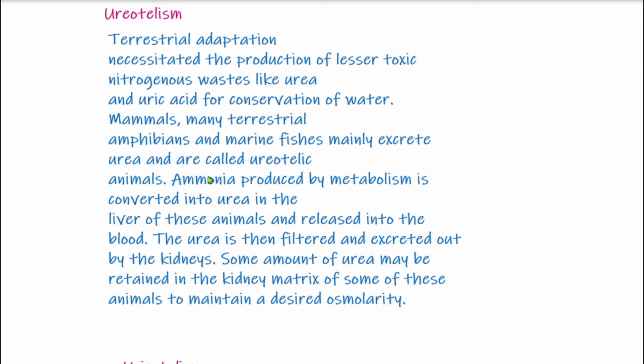What happens with the ammonia produced in the body? That is first converted into urea, and this is done by the liver of these animals. So the liver converts ammonia to urea, and then this urea is released into the blood by the liver, and then this blood will reach the excretory organs, and there urea will be filtered out of this blood. So the urea is then filtered and excreted out by the kidneys.